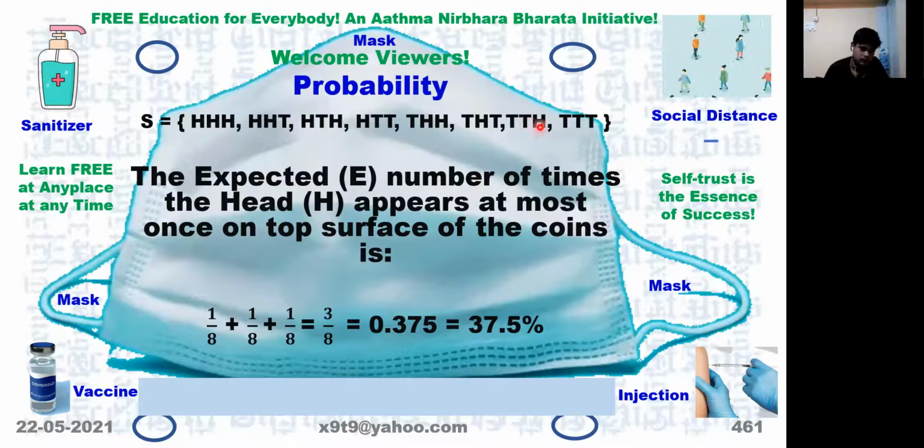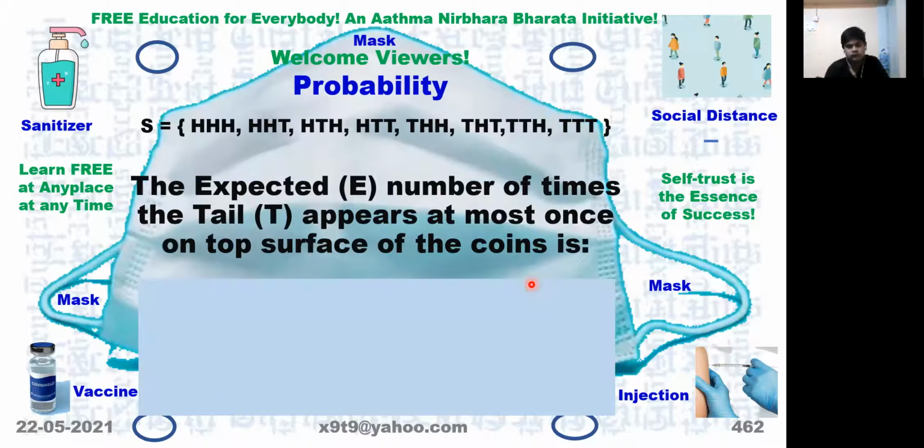So there is one H here, one H here, and one H here. So 3 will come. Because all have equal chances, 3 into 1 by 8 is 3 by 8. So 3 by 8 is 0.375 or 37.5%. The expected number of times the tail appears at most once on top surface of the coin.